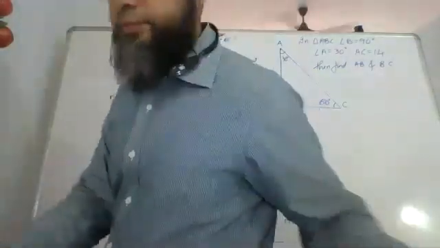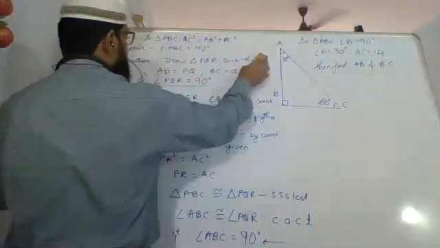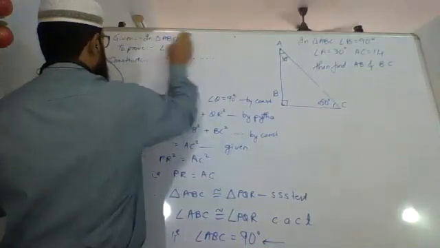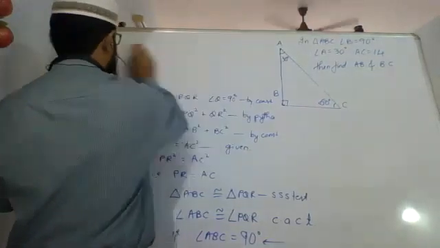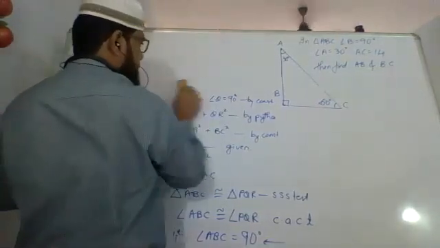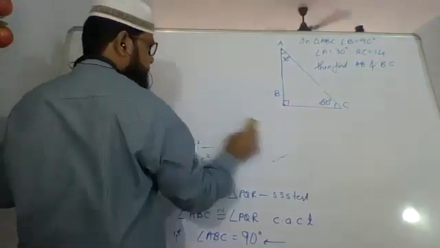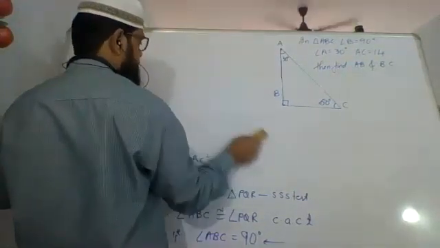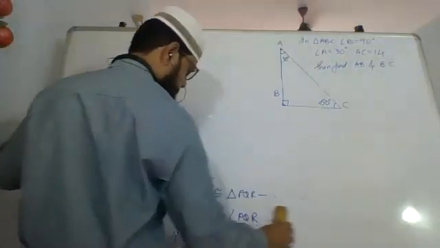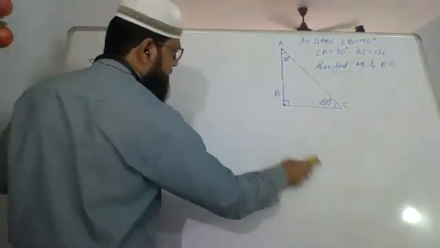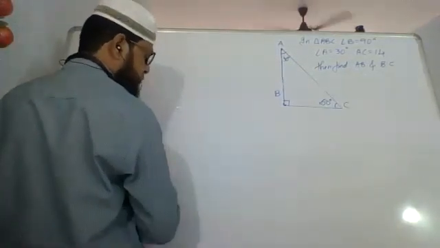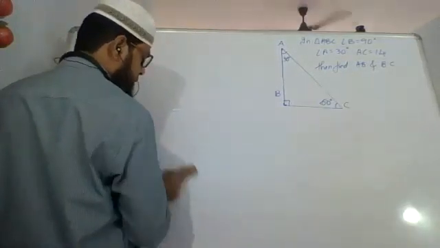Please copy it. This is with reference to what we had done right in the beginning, day before.